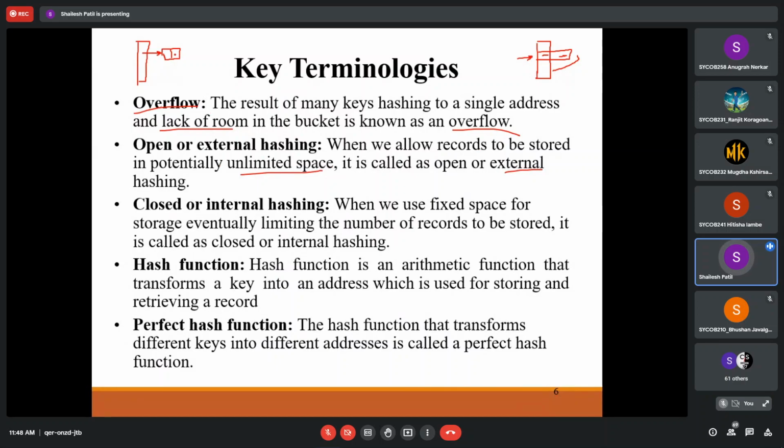So that can be extended. No issue how many collisions there are, we are now able to put that particular thing. So this we can say is external hashing, like we have some unlimited space. So that we can term as external hashing.